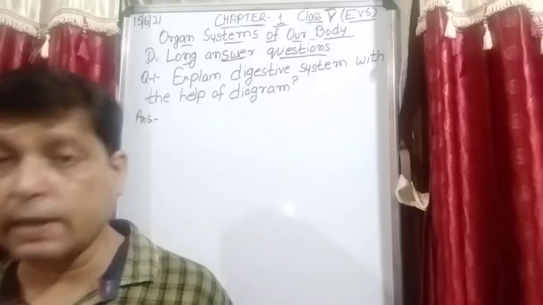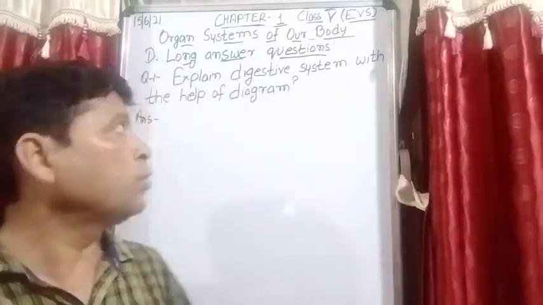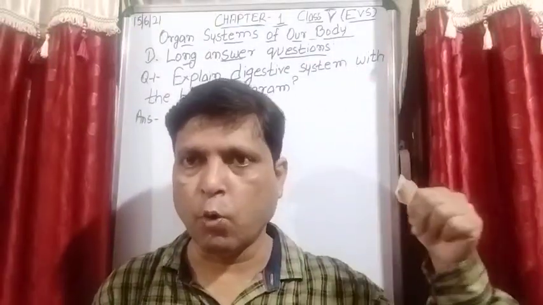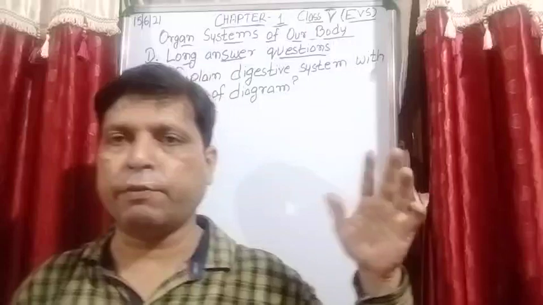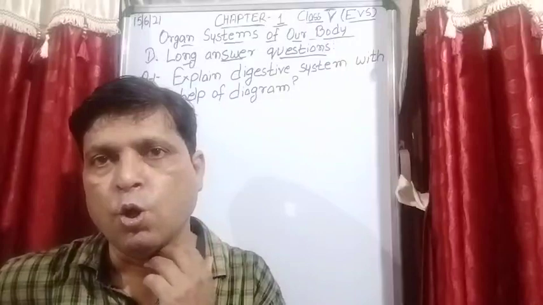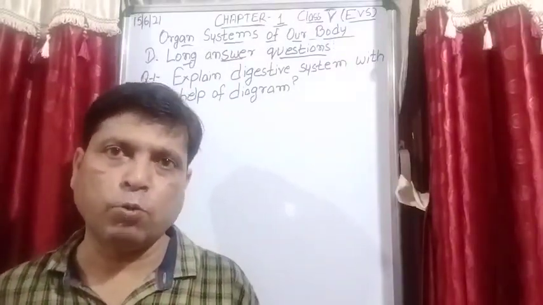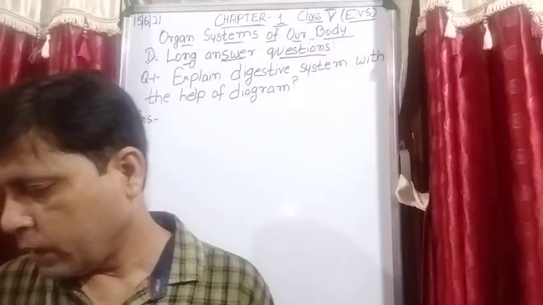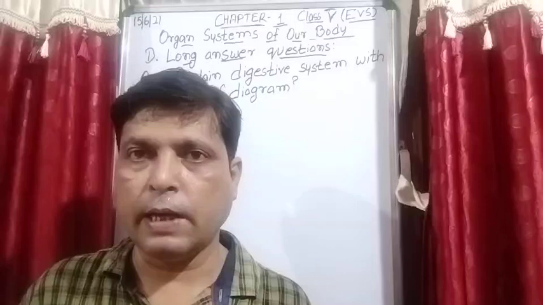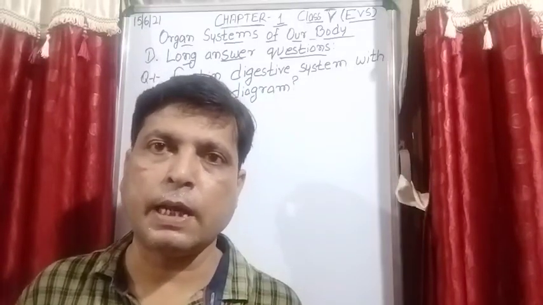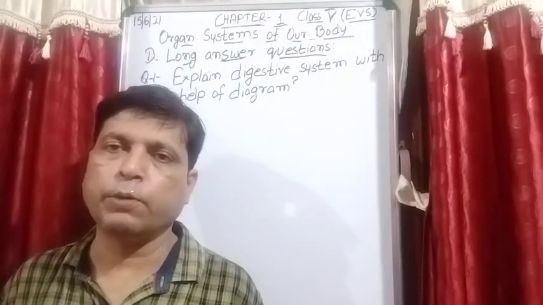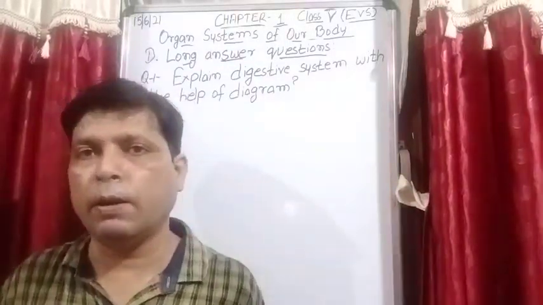Open page number 6. When I explained the digestive system in the human body, at that time I drew a diagram on the board and labeled all parts of the digestive system. Now, as you are writing the question answer of the chapter, open page number 6, where the diagram of the digestive system is given. This diagram you will draw from the book, and the answer I am writing on the board.